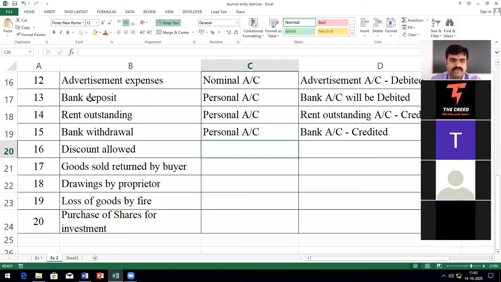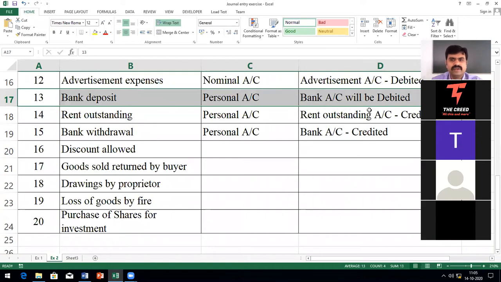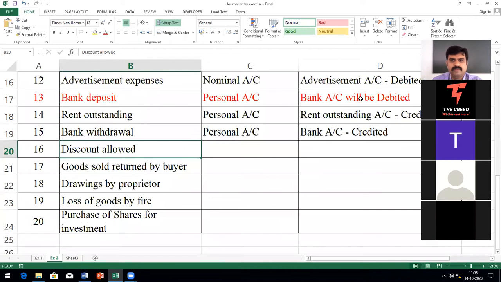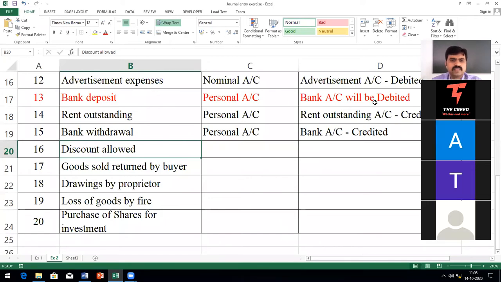You see one more account we have here, no? It is the opposite of this account. Here what we have done, we have debited. Why did we debit here? Because you're depositing, because it's receiving. Bank account is receiving. Now we are crediting. Why?